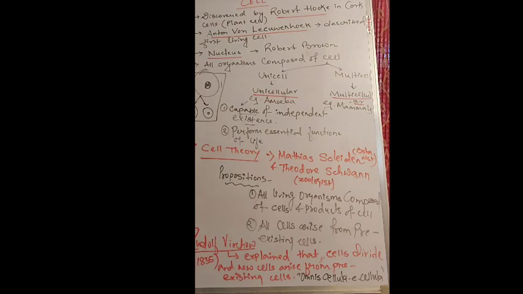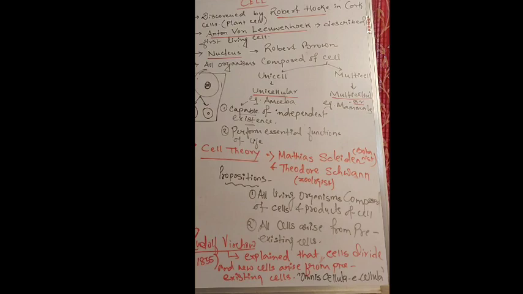Now a cell consists of some components, and one of the important components is the nucleus, which is also known as the brain of the cell, which was discovered by Robert Brown. So don't get confused between Robert Hooke and Robert Brown. Robert Hooke discovered the plant cell or the dead cell or the first cell, and Robert Brown discovered the nucleus.